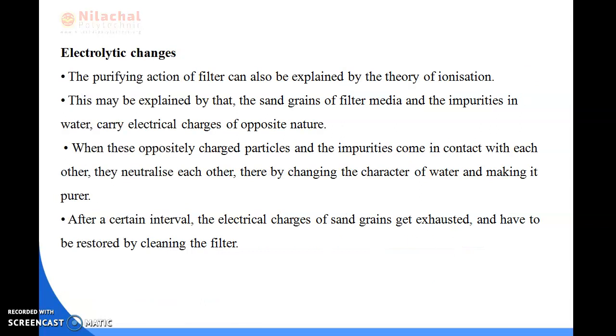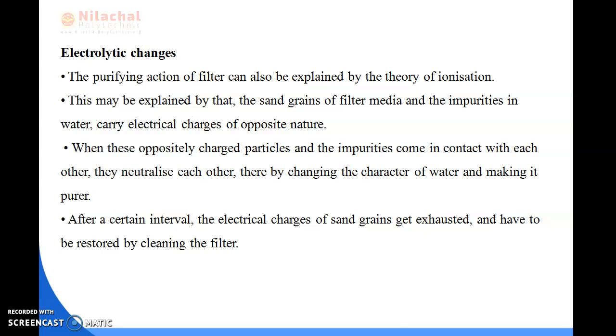So the last process is electrolytic changes. In the electrolytic changes process, the purifying action of the filter can also be explained by the theory of ionization. The sand grains of the filter media and the impurities in the water carry electrical charges of opposite nature.